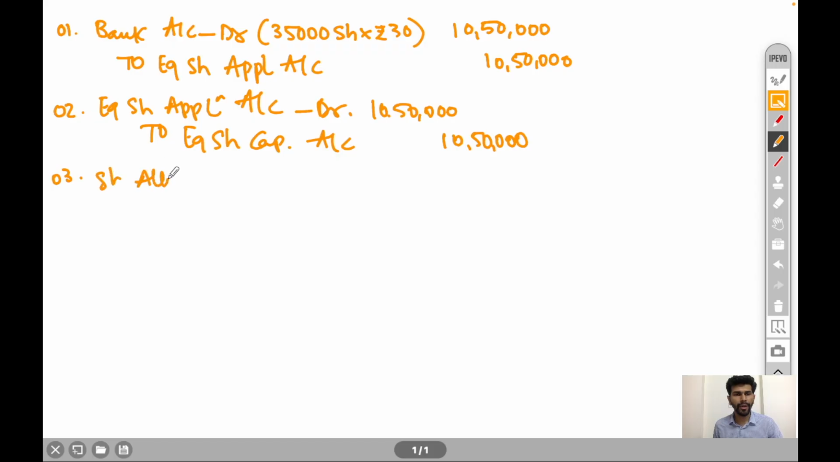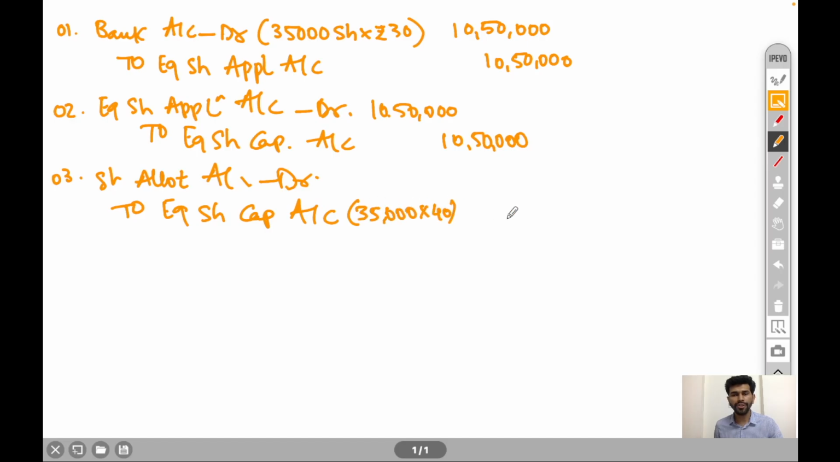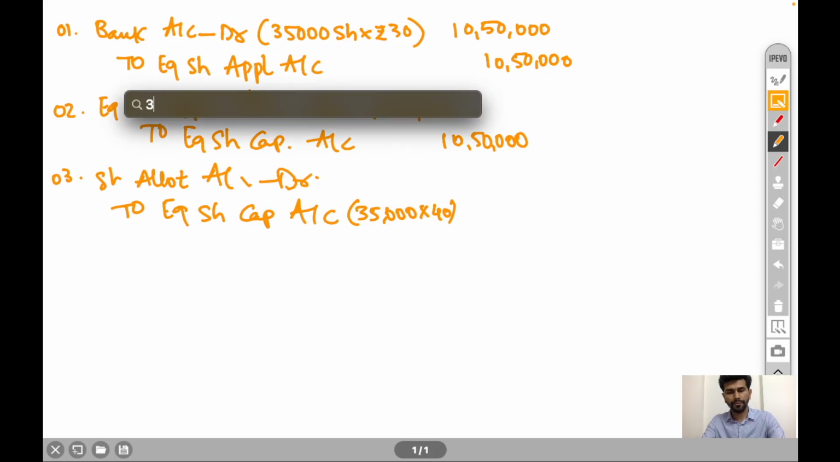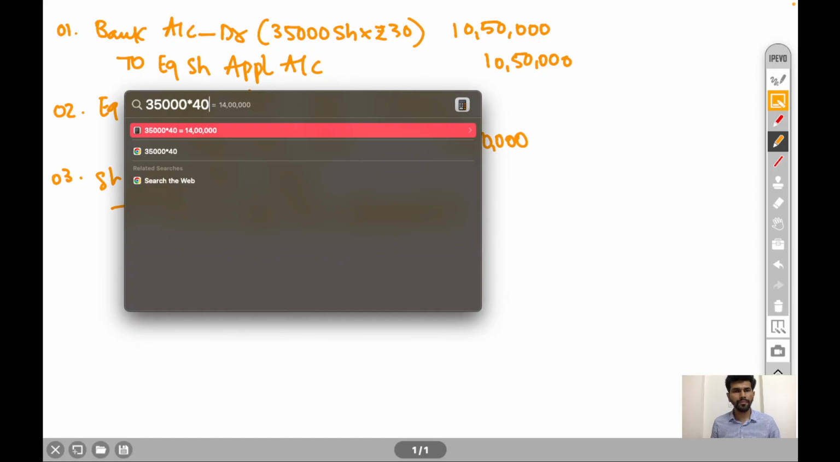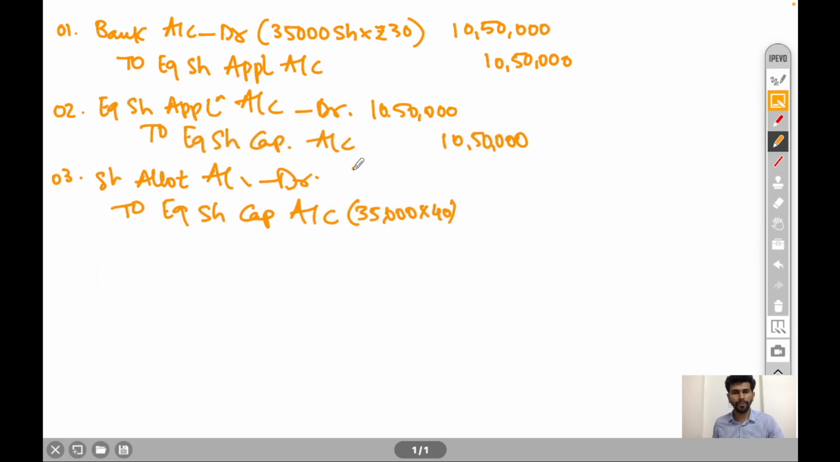Equity share allotment account debit to equity share capital account. Amount will be 35,000 shares into 40 rupees per share allotment money. 14 lakh rupees is the amount. Being allotment money due on 35,000 equity shares.